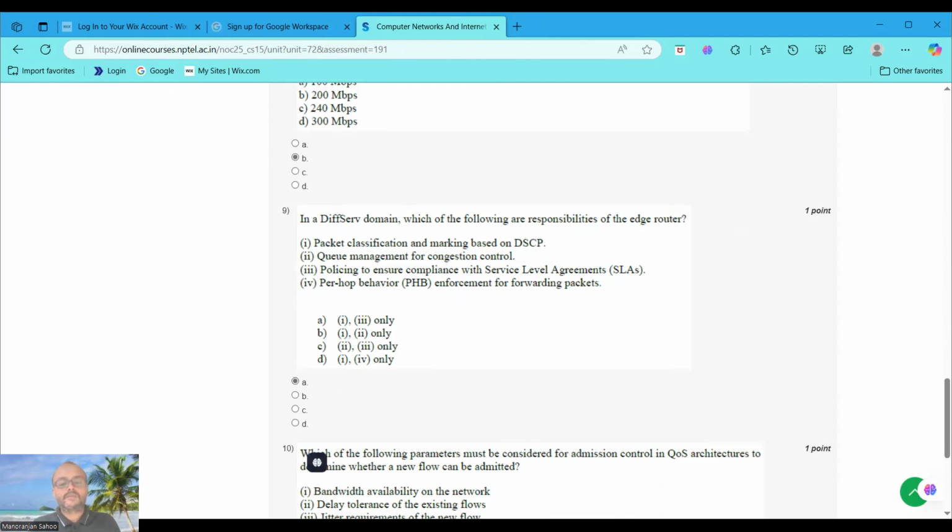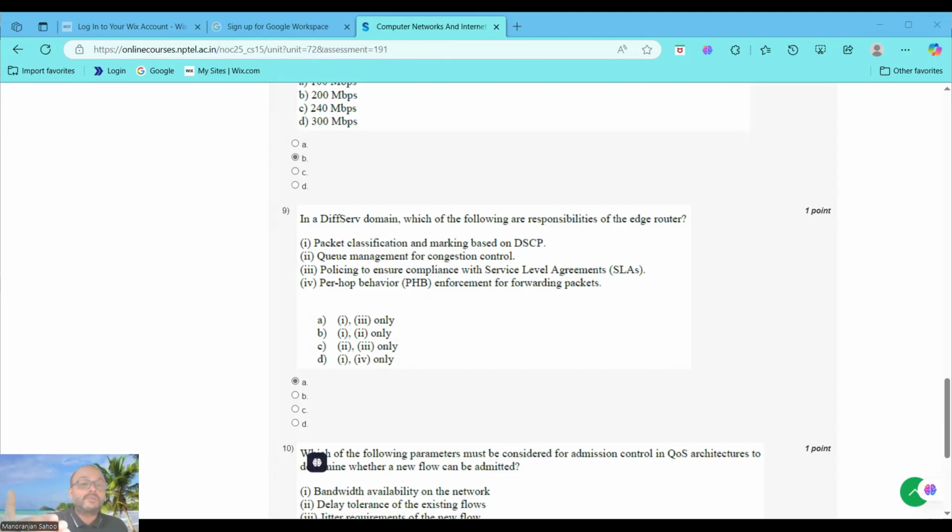Now let's justify why we choose I and III. You see, the first option is true. Why do we consider it true? Because the edge router classifies and marks packets with DSCP values based on the traffic type. Understood? Option 3, that is III, polices traffic, using a token bucket, to enforce the service level agreement. It is also a true statement.